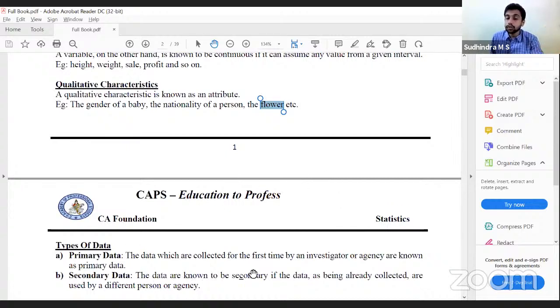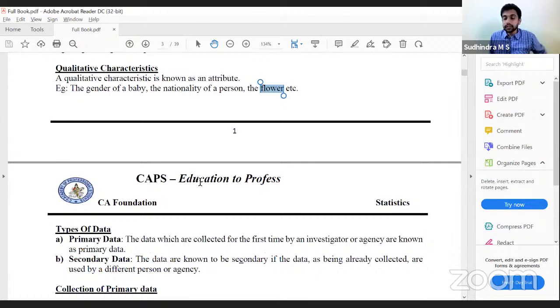The data are known to be secondary if the data, already collected, are used by a different person. So it is collected by Mr. A, used by Mr. B. For Mr. B, it is secondary data. For Mr. A, it is primary data. Now, coming to collection of data, for secondary data collection, there are no issues because someone has already collected it and I'm utilizing it. That's all. Whereas in collecting primary data, there are various issues to be considered.